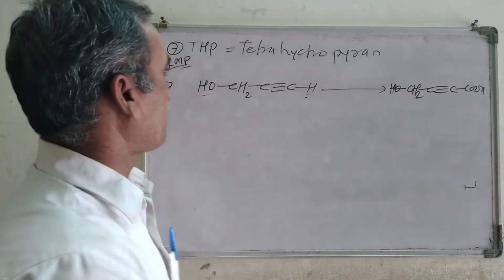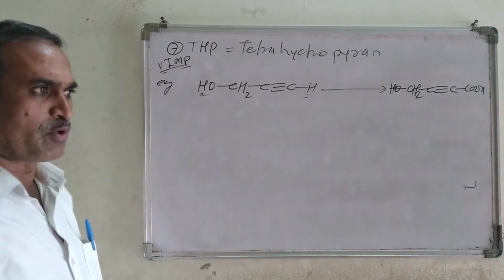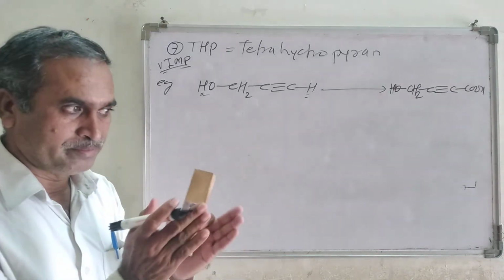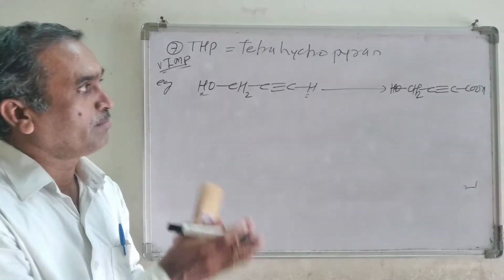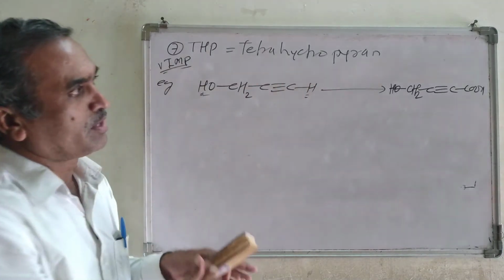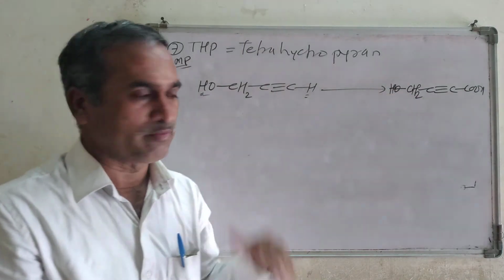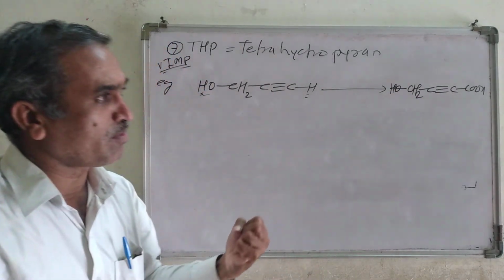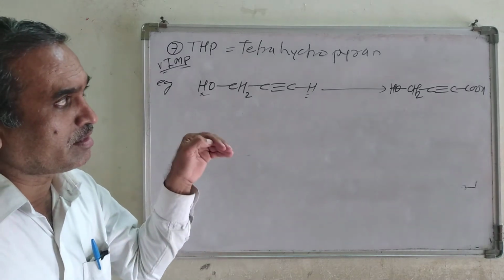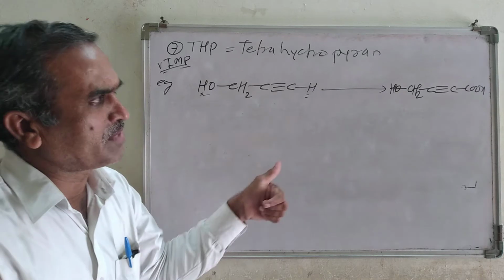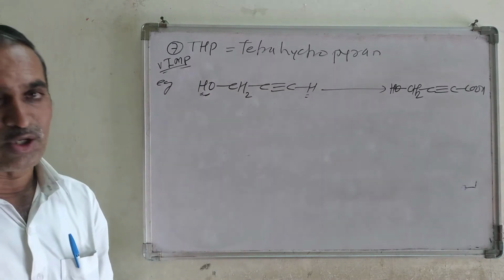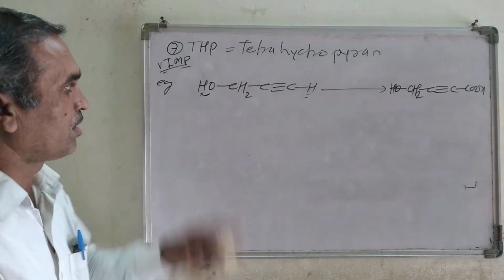You won't get such a compound, because this proton, which is also acidic in nature, makes a problem in the conversion of this compound into this product. And that's why in such a type of synthesis, it requires the protection of the hydroxy group. Here is a primary alcoholic group.